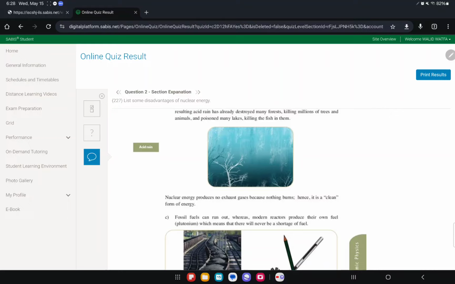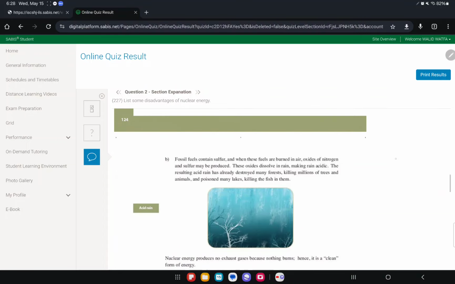What it has to do with it is the nuclear energy that we're talking about. Nuclear energy, instead of releasing carbon dioxide, produces no exhaust gases. Nothing burns, so it's a clean form of energy. So it has nothing to do with the greenhouse effect. That's advantages.